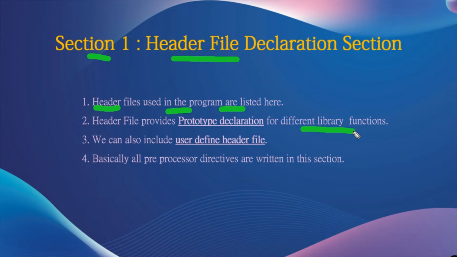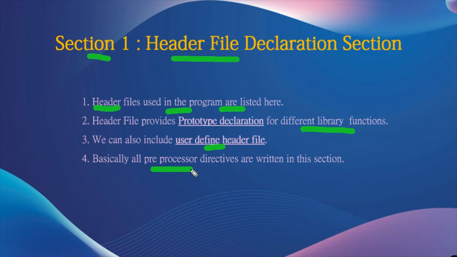For example, if we use mathematical functions, then we have to specify the math.h header file for that. Generally we can include iostream.h, which includes the input output related statements. Like that, if we are working with strings, then you can use string.h, etc. We can also include user defined header files. If the header files are defined by the user, those can also be included in this section.